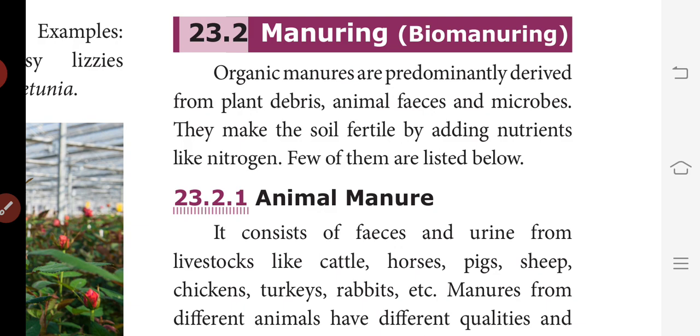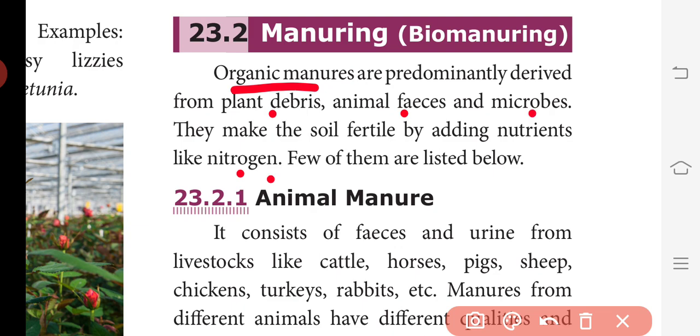Organic manures are predominantly derived from plant debris, waste of plants. Then animal feces, waste of animals. Then by using microbes. They make the soil fertile by adding nutrients like nitrogen. So these 3, plant debris, animal feces and microbes, make the soil fertile by giving nutrients like nitrogen. Nitrogen is very important for soil fertility. These 3 organic manures fertilize the land by providing nitrogen in a larger amount. A few of them are listed below.